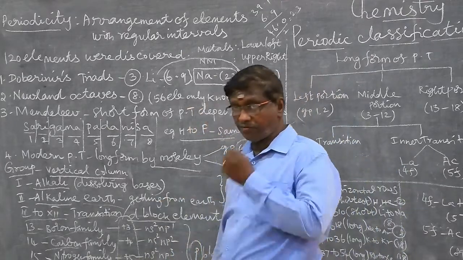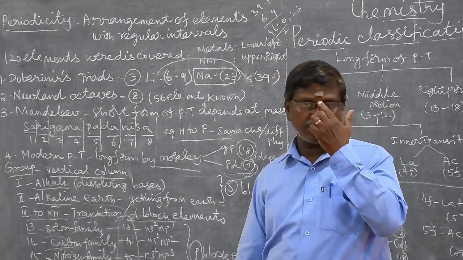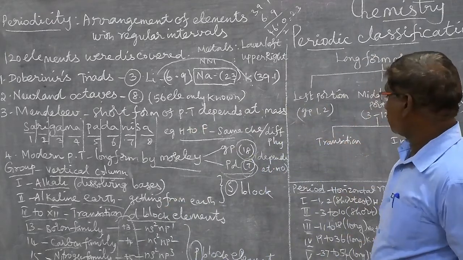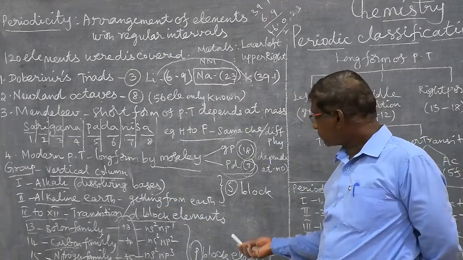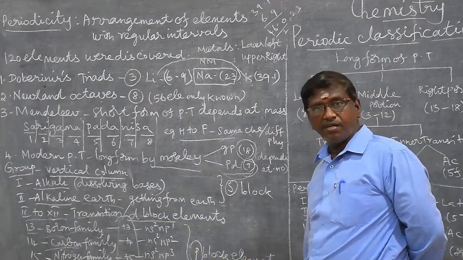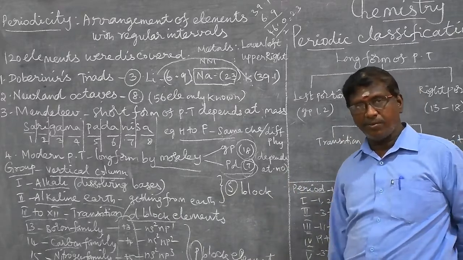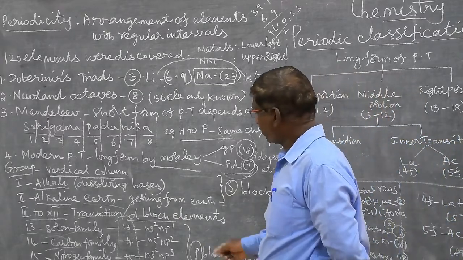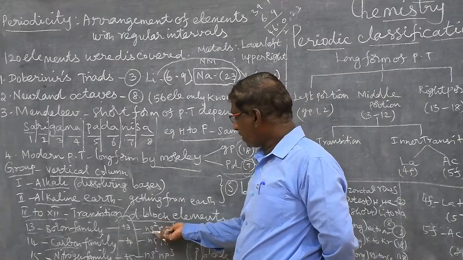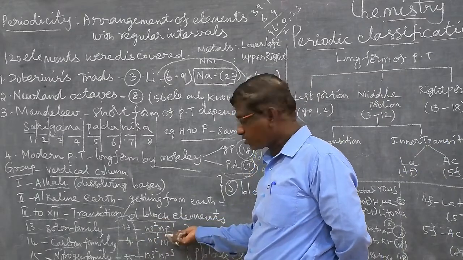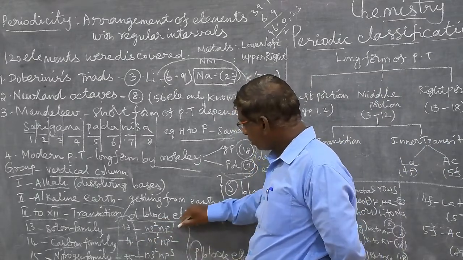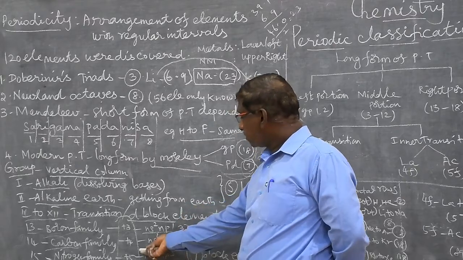What is electronic configuration? First, we will discuss the concept. Electronic configuration means the number of electrons arranged in the various orbitals. Boron family has electronic configuration ns2 np1, totally 3.